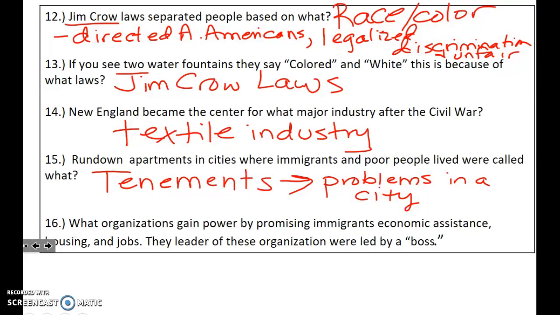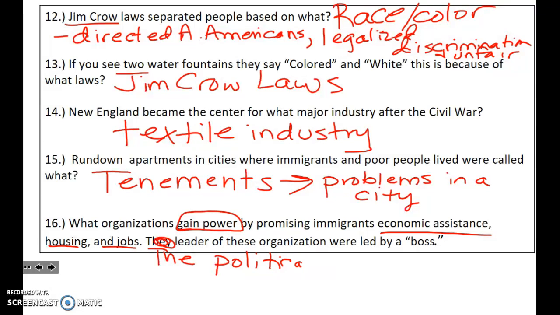Number 16, let's cursor down. What organizations gained power, that's a key word, gained power by promising immigrants economic assistance, housing, and jobs? The leader of these organizations was a boss, and that is called a political machine. And they're often corrupt, and they tried to buy votes.